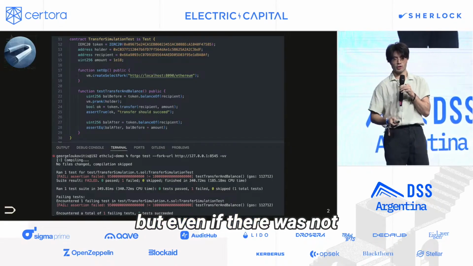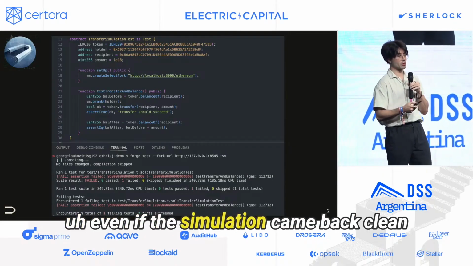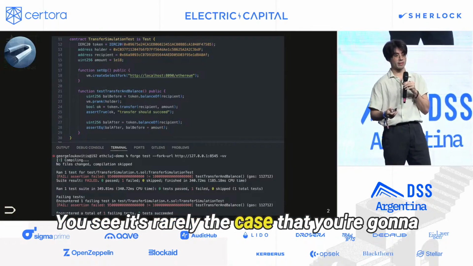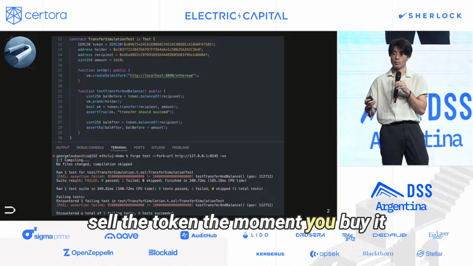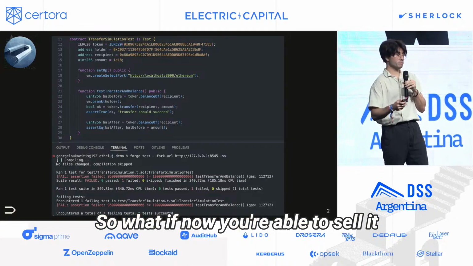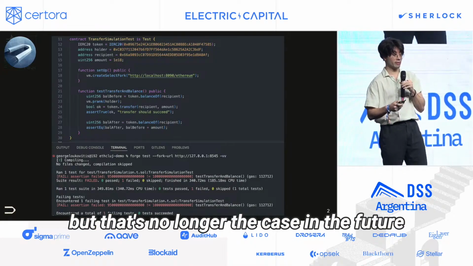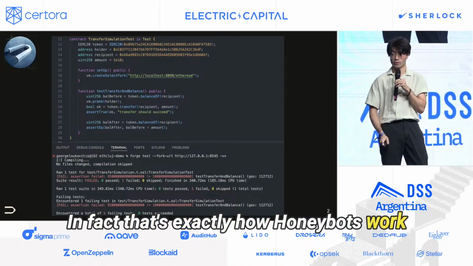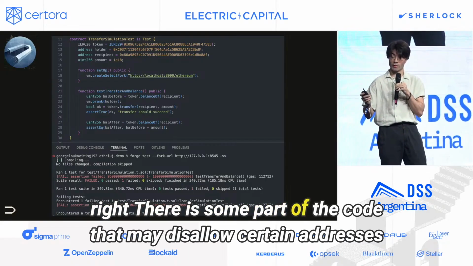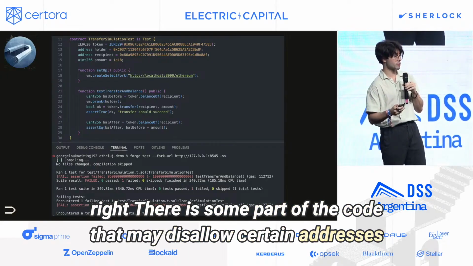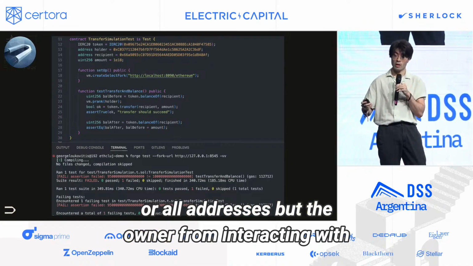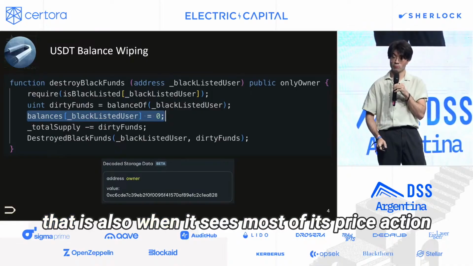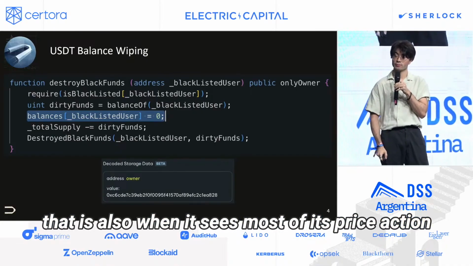But even if there was not, even if the simulation came back clean, we're not safe yet. You see, it's rarely the case that you're going to sell the token the moment you buy it. So what if now you're able to sell it, but that's no longer the case in the future? In fact, that's exactly how honeypots work, right? There is some part of the code that may disallow certain addresses, or all addresses but the owner, from interacting with the token. Coincidentally, that is also when it sees most of its price action.